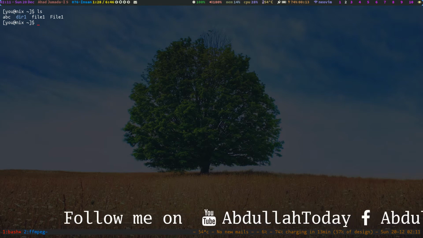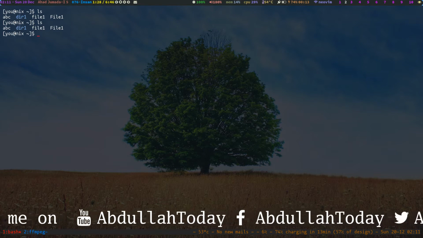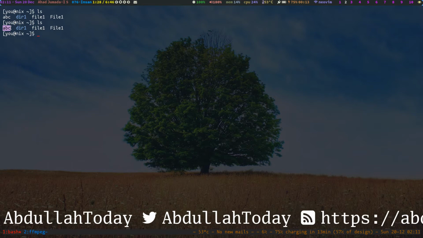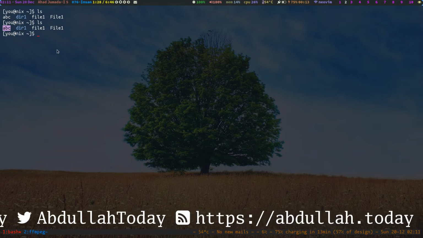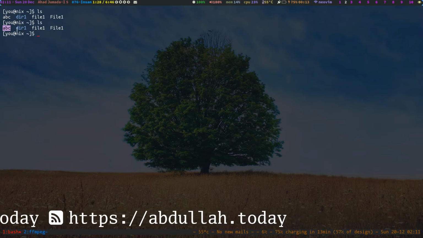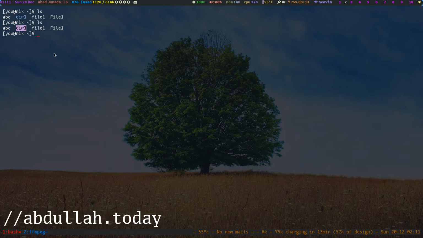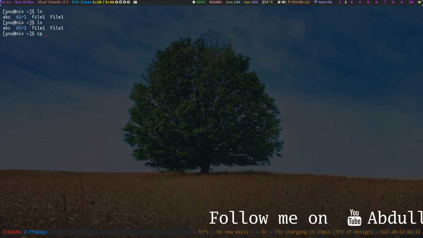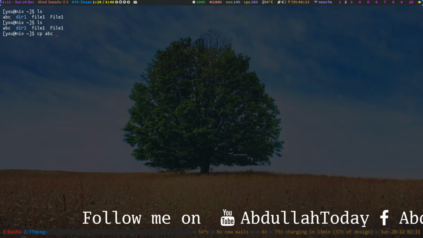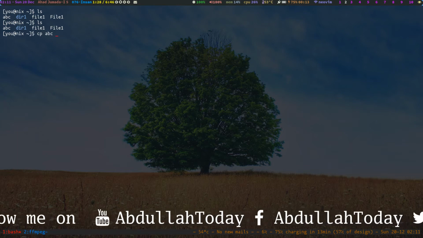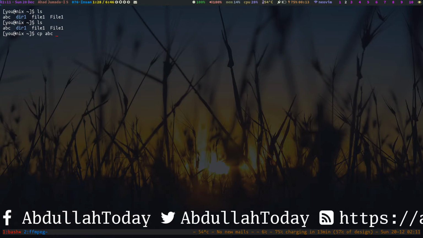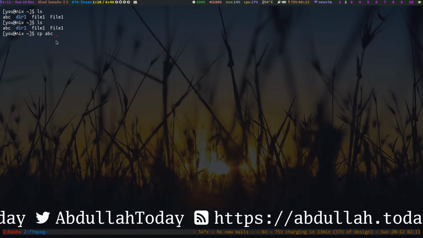So now we are going to copy some files. Here you can see there is a text file which is abc. We want to copy this file into directory 1. So we can use the cp command, and give it the argument abc, the file name which we want to copy, and then the destination where we want this file to be copied.